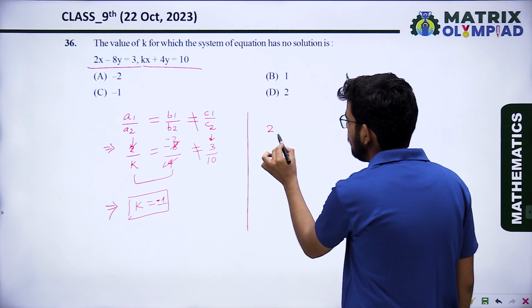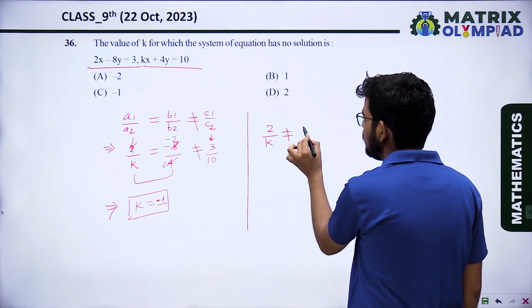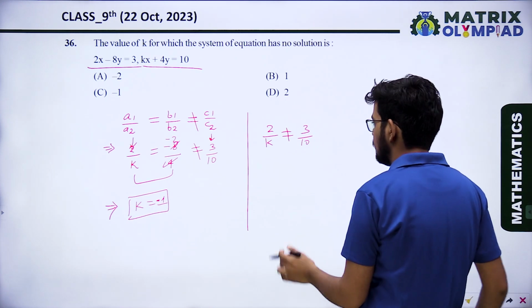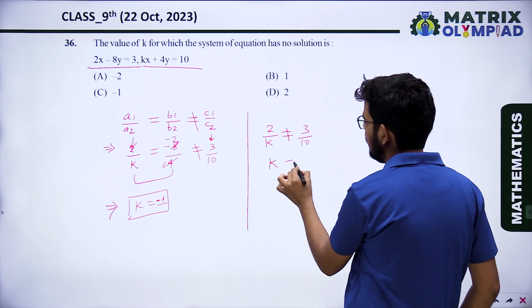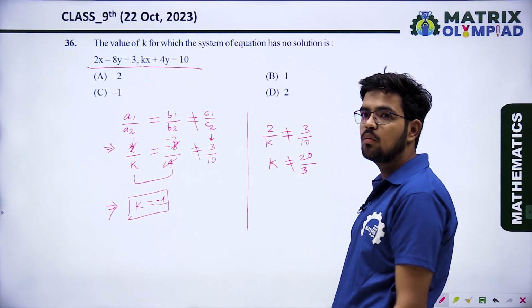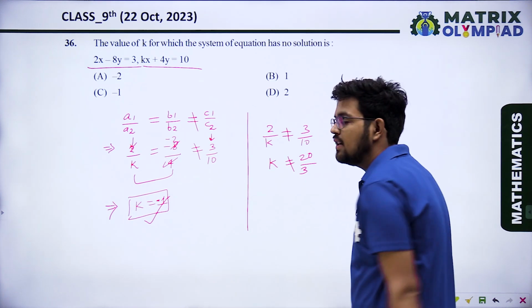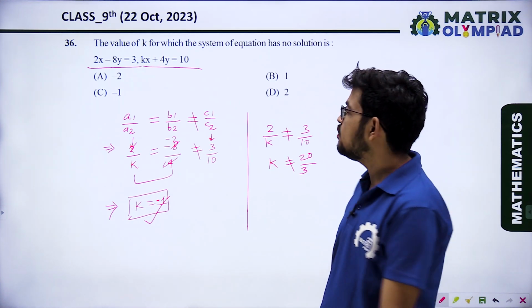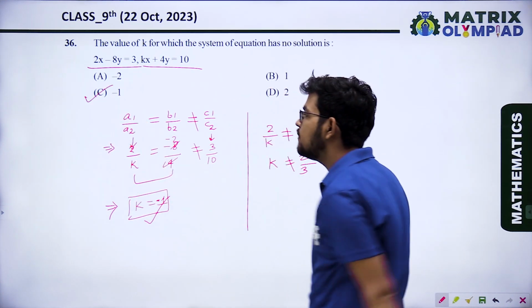So 2 upon k should not equal to 3 upon 10. So from here the value of k will be 20 upon 3. K should not equal to 20 upon 3. It means k equal to -1 is possible for no solutions. So, what is the value of k?